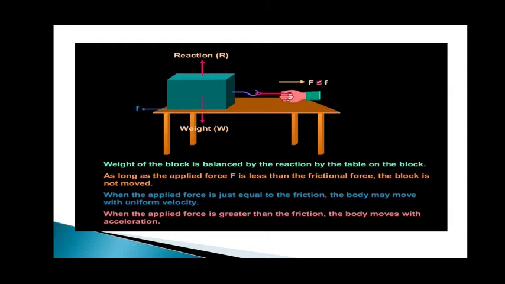The weight of a block is balanced by the reaction of the table. So both are balanced, whereas as long as the applied force is less than the frictional force, the block does not move. When the applied force is equal to the frictional force, the body may move with uniform velocity. But when the applied force is greater than the frictional force, the body moves with greater speed, which is called acceleration.